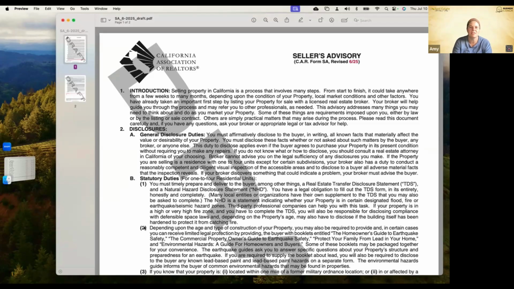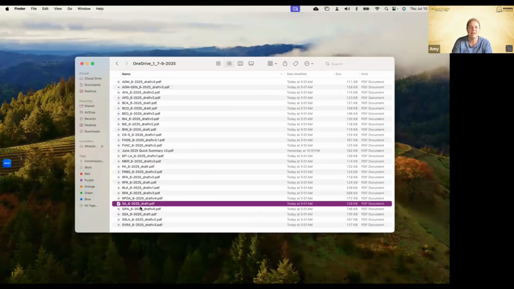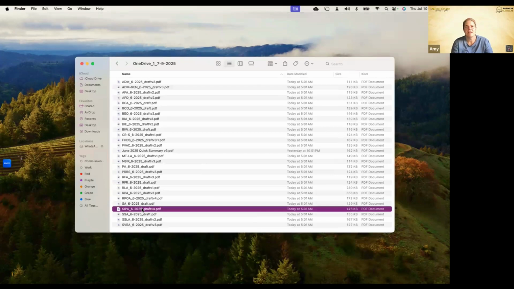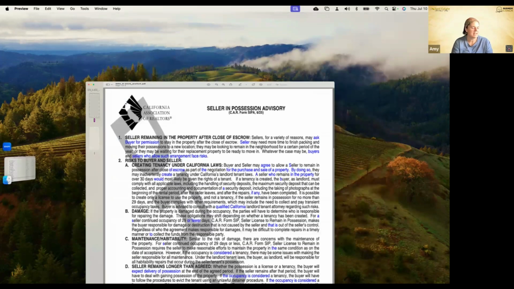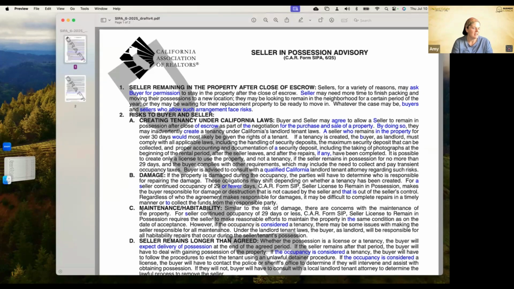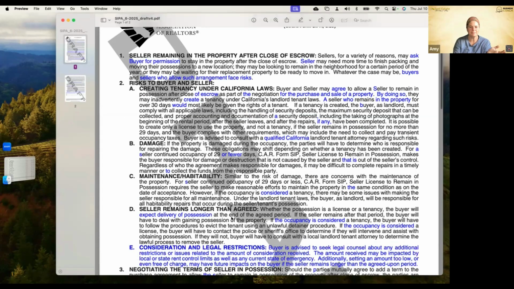Super small change. Then we have our SIPA form. This is our seller in possession advisory. So we have seller remaining in property after the close of escrow. So we have the SIP form, the seller in possession form, which outlines the details of that.